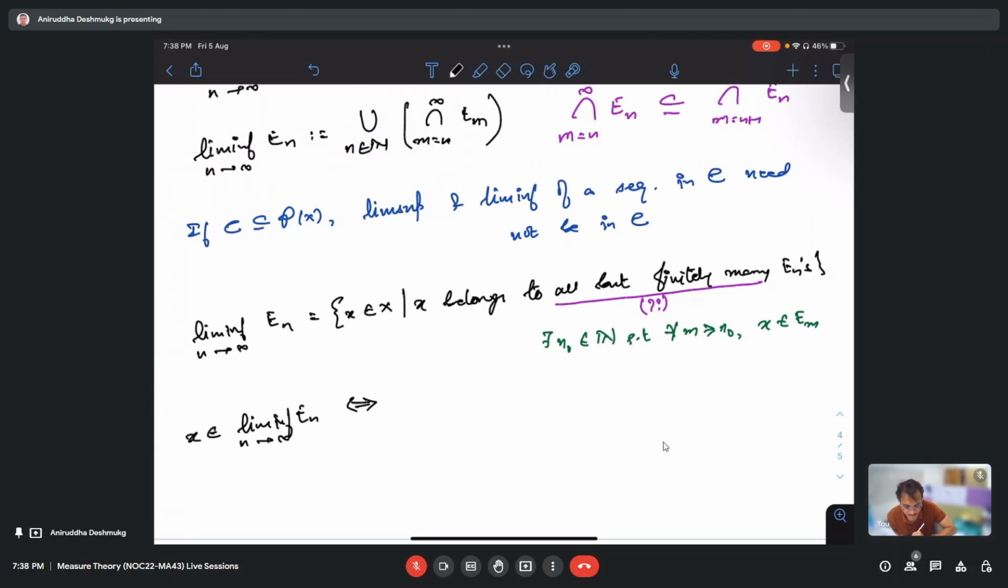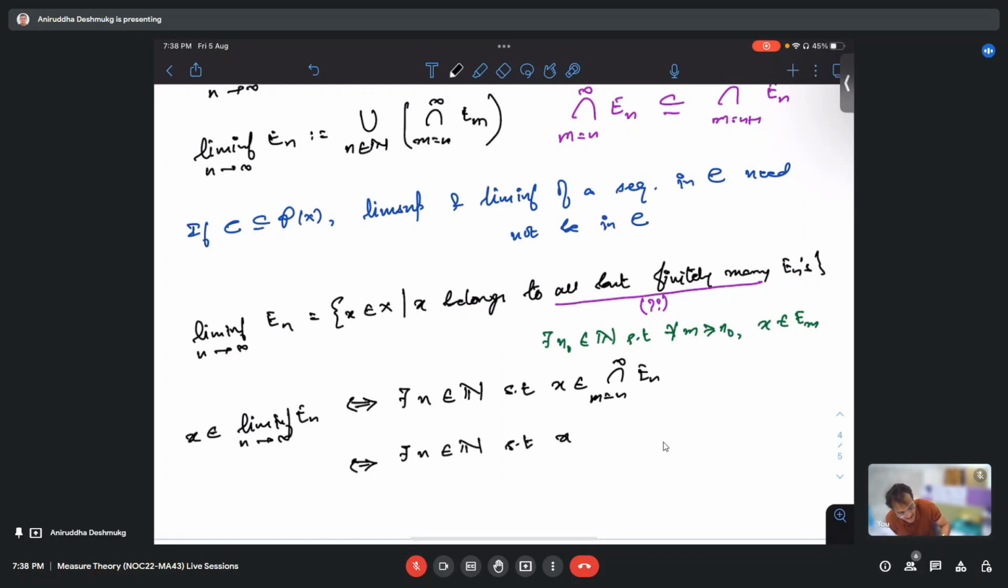Like it belongs, so there exists some n such that x belongs to the intersection of E_m for m from n to infinity. Correct. There is some n such that x belongs to this intersection. But what does this mean? That it belongs to all of these E_m for m greater than or equal to n. Correct. It means that for every m greater than or equal to n, x belongs to E_m.